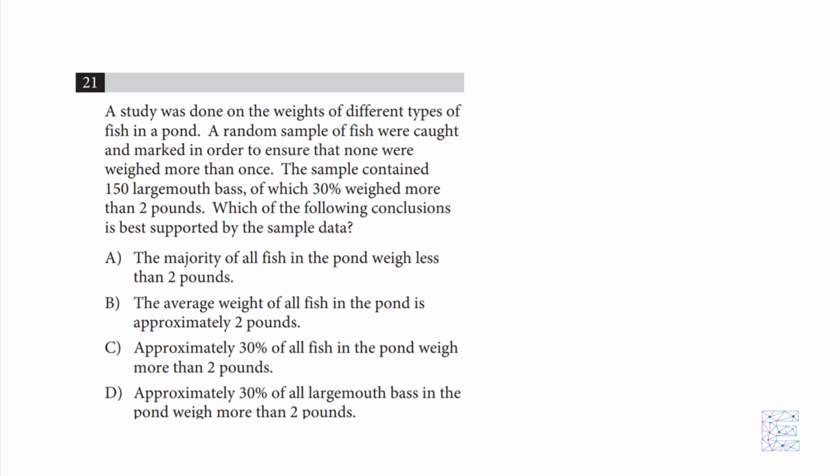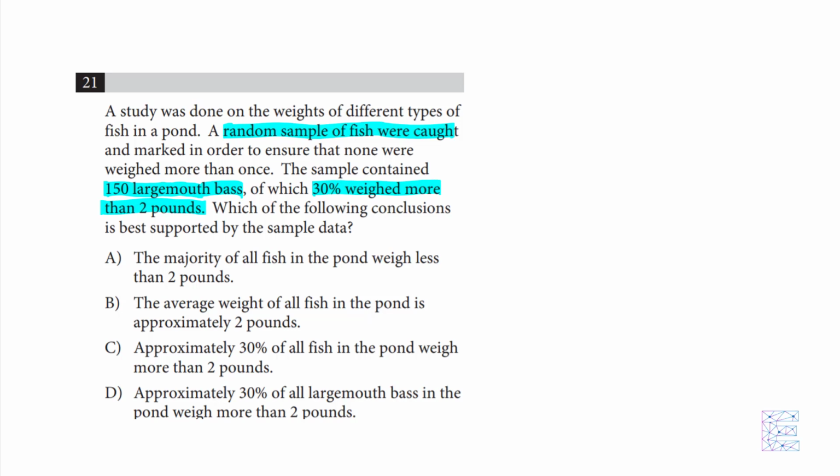So the thing to keep in mind here is when you're making a conclusion given some information, make sure you don't overly generalize and also don't have any absolutes. So what we find out is there was a random sample of fish that were caught. And in that random group, 150 of them happened to be largemouth bass. And of those 150 largemouth bass, 30% of them weighed more than 2 pounds. So what can we conclude based on that information? Let's go through every choice and see.